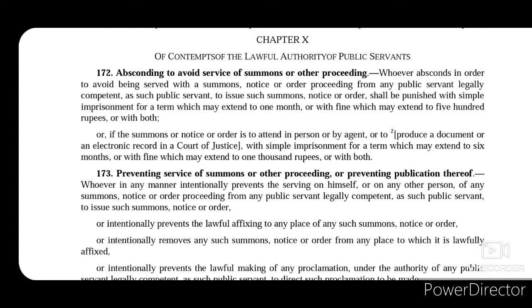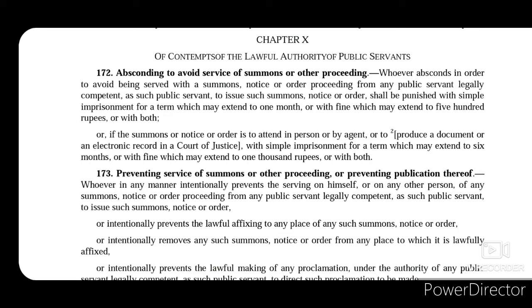Sections 178 to 180 deal with this head, where certain acts were to be done by the public servant but he refused to do so. The third head is furnishing false information. Sections 177, 181 and 182 talk about this head, where false information is furnished.